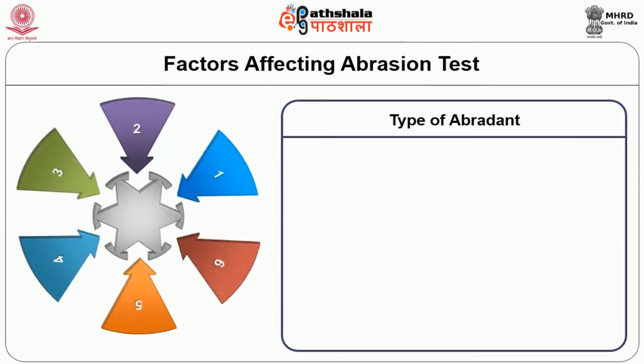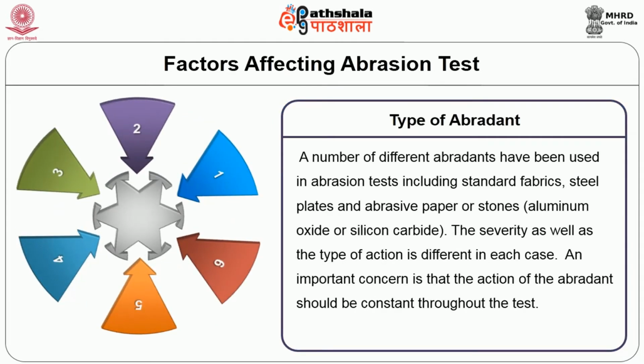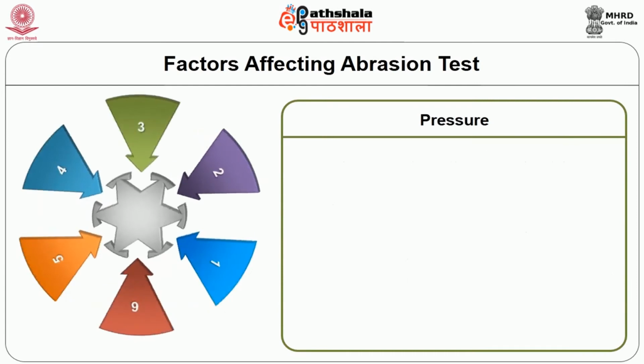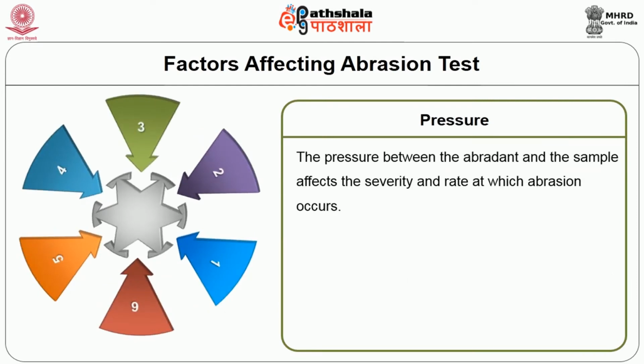Type of abradant. A number of different abradants have been used in abrasion test, including standard fabrics, steel plate and abrasive papers. The severity as well as the type of action is different in each case. An important concern is that action of abradant should be constant throughout the test. Pressure. Pressure between abradant and samples affect the severity and rate at which abrasion occurs.